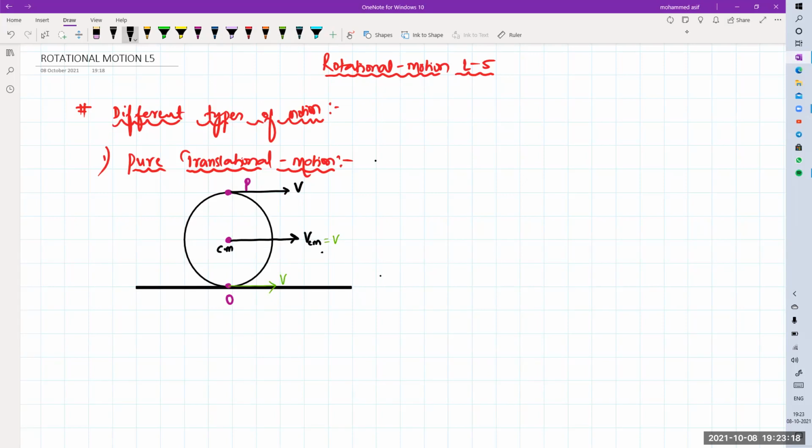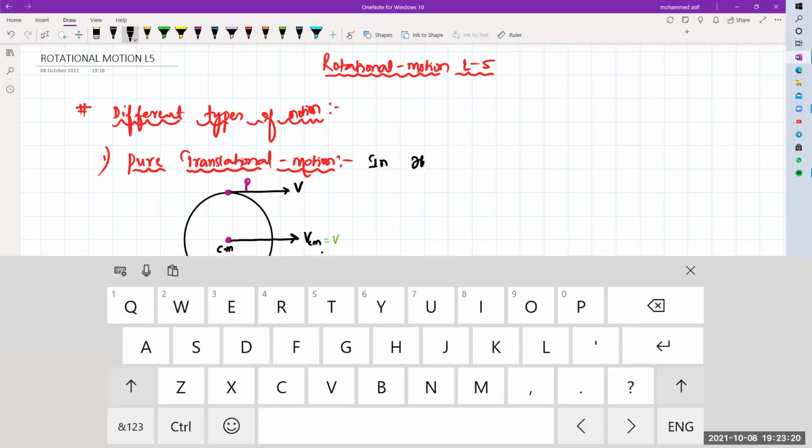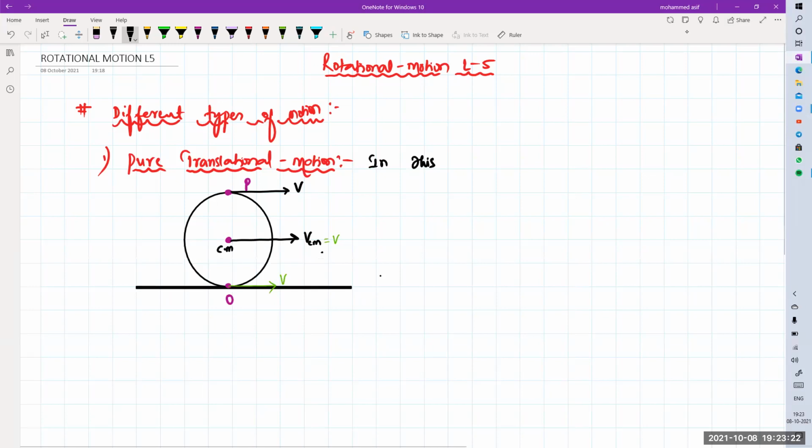So what I can say in this case is that the velocities of all 3 points are the same. What are the 3 points?